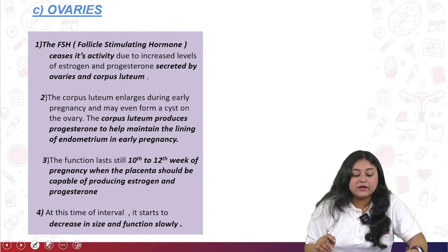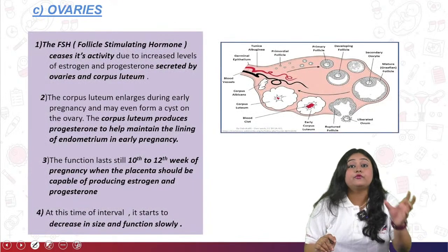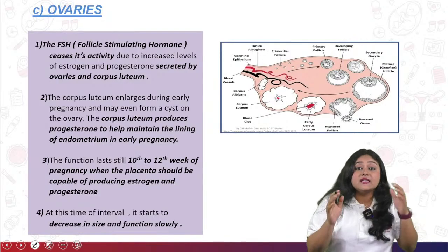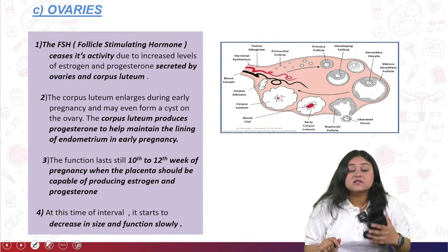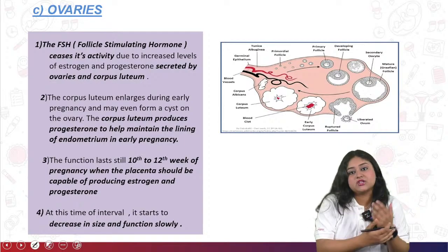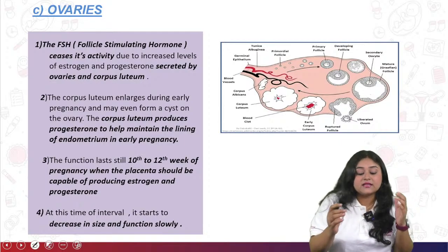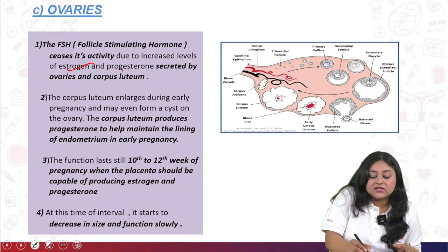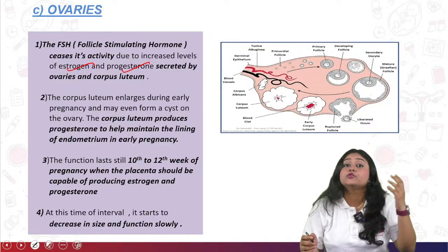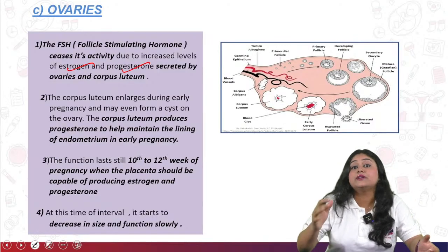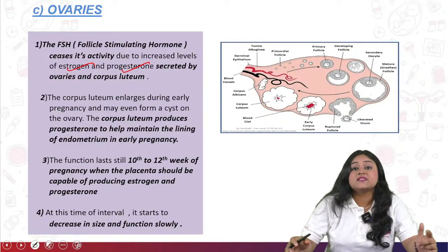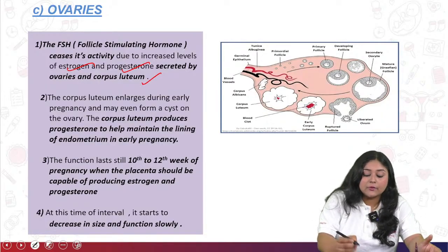For the ovaries, what are the changes? The FSH, or follicle stimulating hormone, ceases its activity. Why? Because the placenta is going to progress during this time. Mainly, what happens at that time is that estrogen and progesterone levels are going to be increased in the circulatory system of the mother, which is secreted by the ovaries and then the corpus luteum.